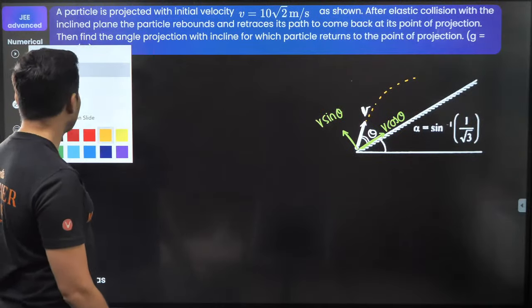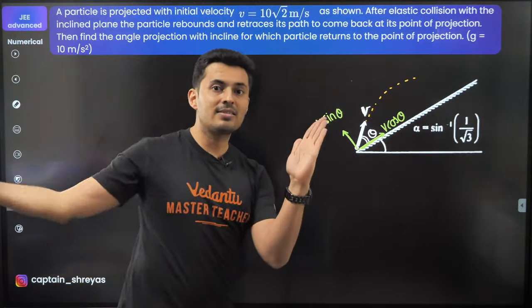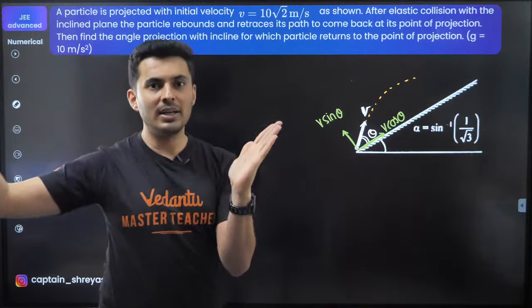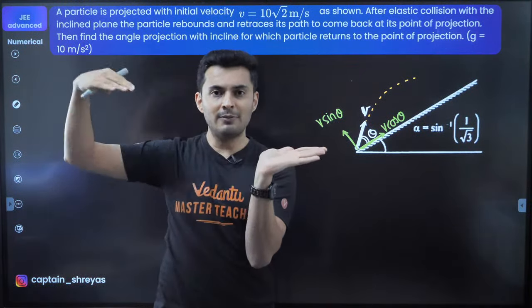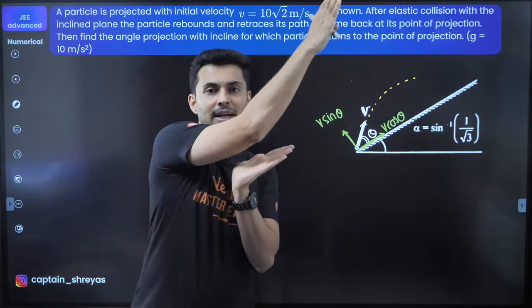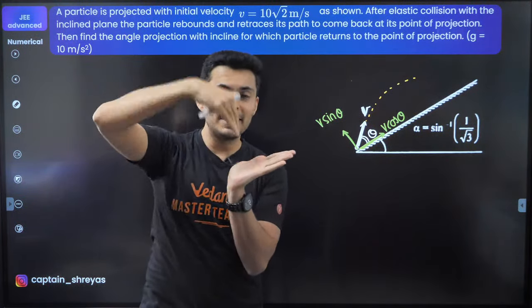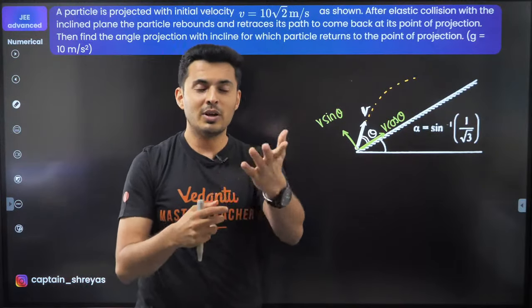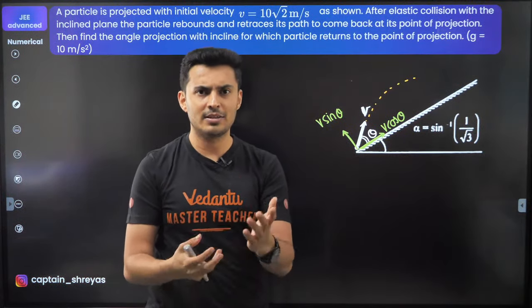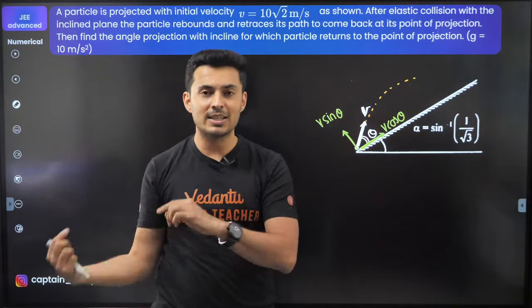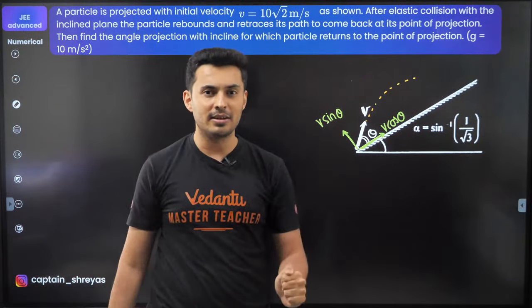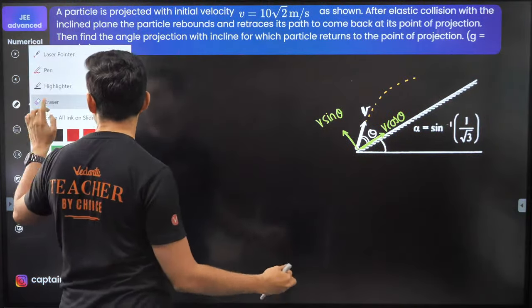The only way it can retrace the path is if it hits the surface perpendicular. In an elastic collision, the angle of incidence is the angle of reflection. If it makes any angle, then it will deflect some other way. Same principle as in light: you would have solved these questions in mirrors or lenses, where the path of the ray of light has been retraced. In those cases, normal incidence occurs. So it has to be a normal incidence.